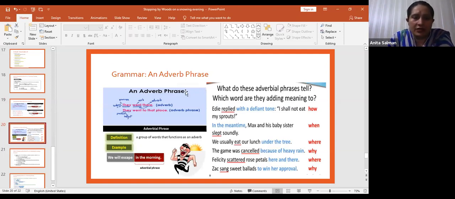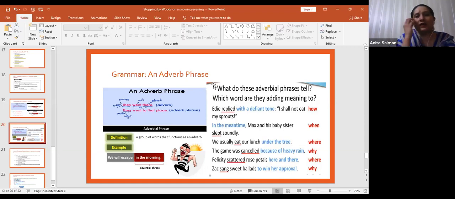Like adjective phrases, there are two examples of adverb phrases. They went there. What is they? The subject, which is always a noun or a pronoun, as you already know. Went is a verb, and there is an adverb because it is giving information about the verb.